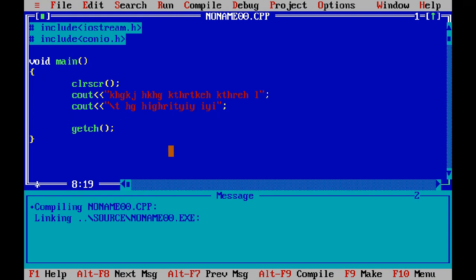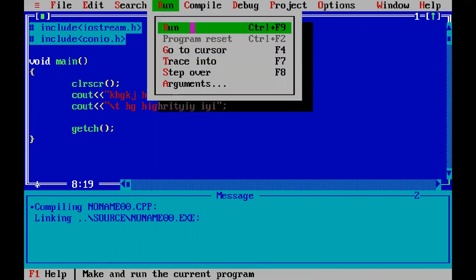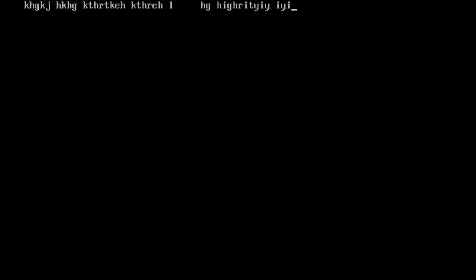So \n is used for what purpose? \n is used for the new line and \t is used for the tab. So if I run this program again, watch over here, a tab appears after the first message, a tab key appears on the screen.